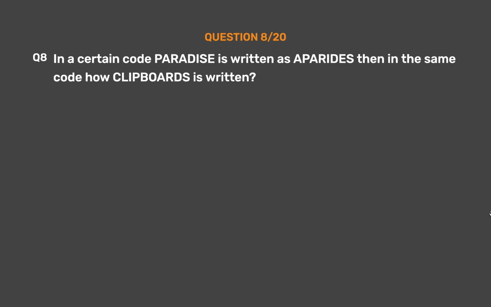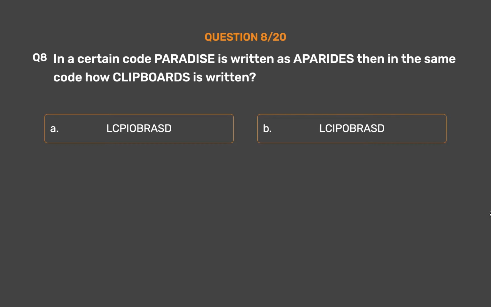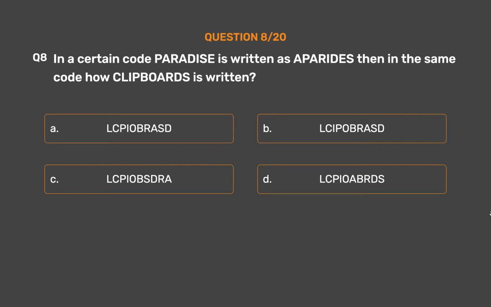Question number 8. In a certain code, paradise is written as apparides. Then in the same code, how is clipboards written? Option A, lipiobraced. Option B, lisipobraced. Option C, lipiabstra. Option D, lipioabs. Option E, none of these.